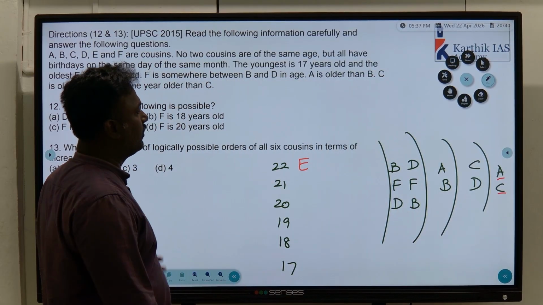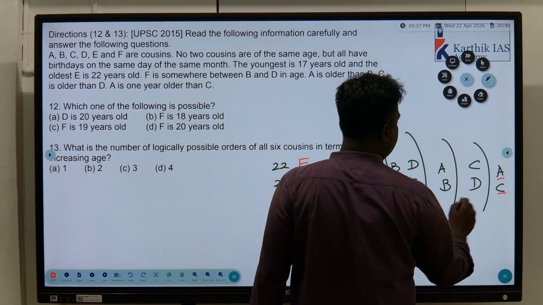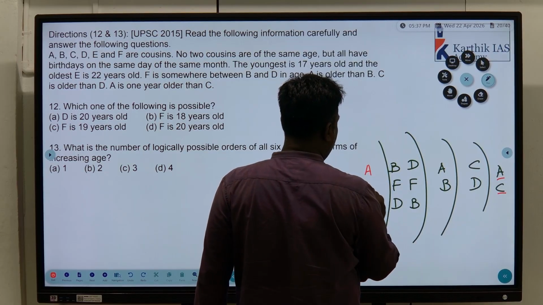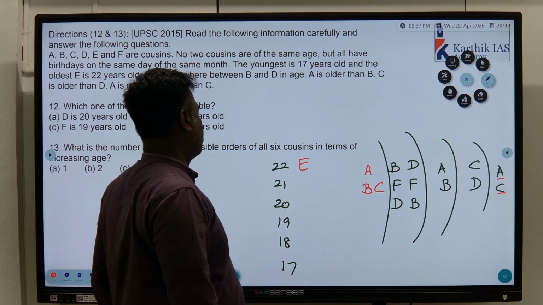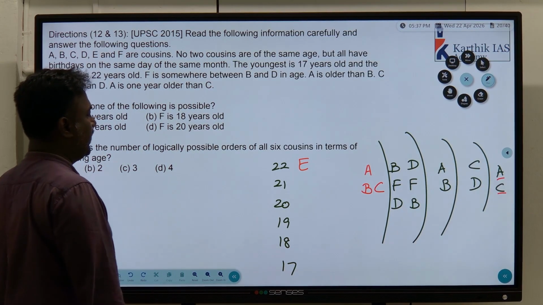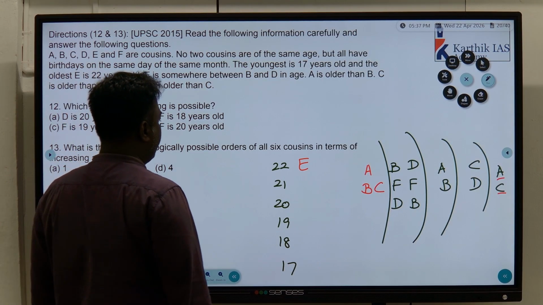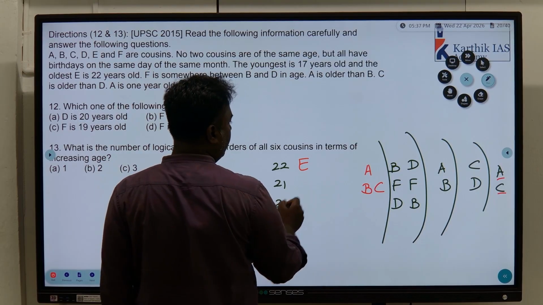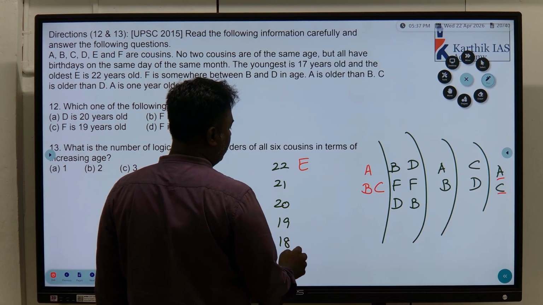We know that A is older than C, which means A is older than obviously B and D. Correct? We can club these two. So definitely A won't come at age 18 or 17. So A may be here or here or here. Then only we can club A and B. A and B we have to fix. Based on that only we can go for it.